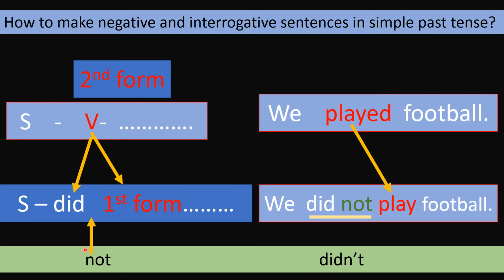So not is added after did. So sometimes we say did not and sometimes we say didn't. That is a shorter version of did not. So when we want to highlight the information, we say did not, and when it is just a statement that we make, we use the verb didn't.